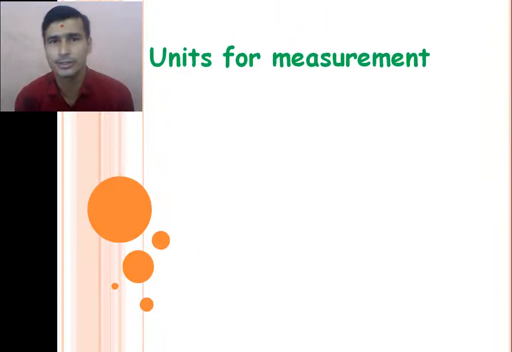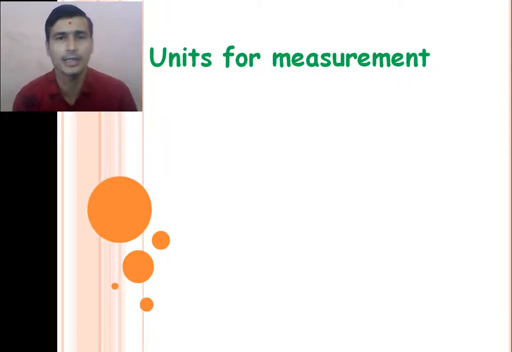So units for the measurement are necessary, right? The physical properties or physical quantities must be represented with their proper units. The mass is represented in the unit kg, length is represented in the unit meter, centimeter, area is represented in the unit meter square. Similarly, temperature is represented in the unit Celsius, Fahrenheit, and all that. So what is the unit of the physical quantity?